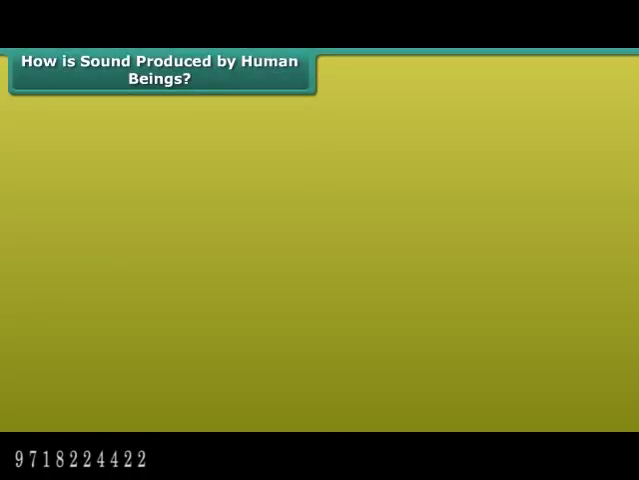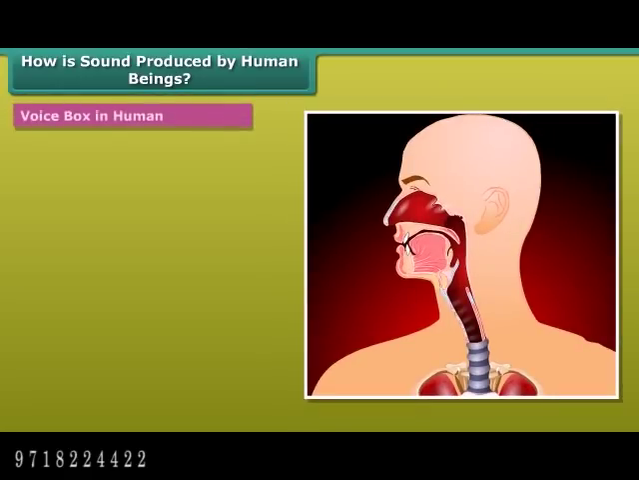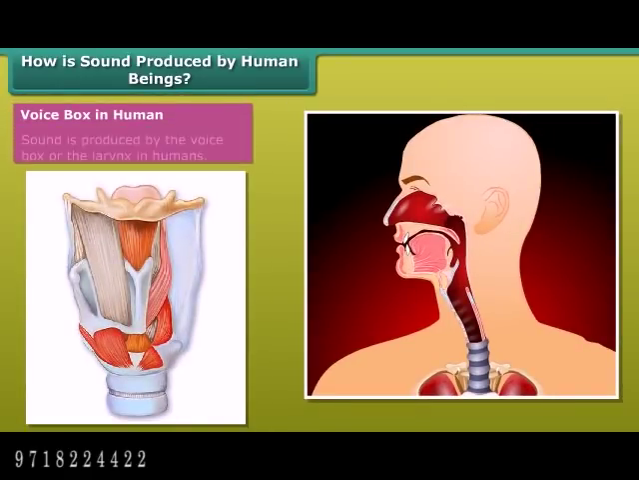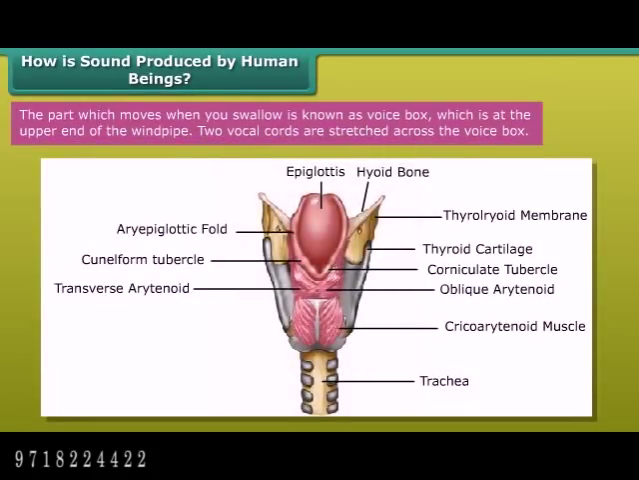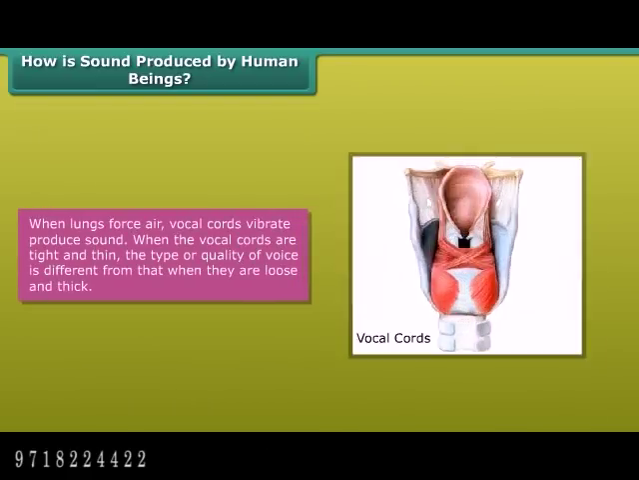How is sound produced by human beings? Voice box in human. Sound is produced by the voice box or the larynx in humans. The part which moves when you swallow is known as voice box, which is at the upper end of the windpipe. Two vocal cords are stretched across the voice box. When lungs force air, vocal cords vibrate, producing sound.